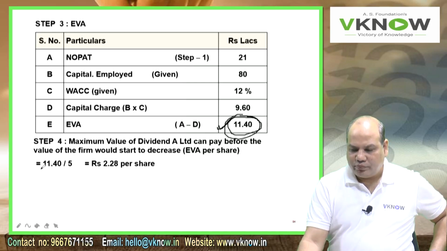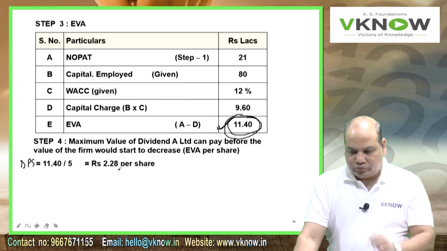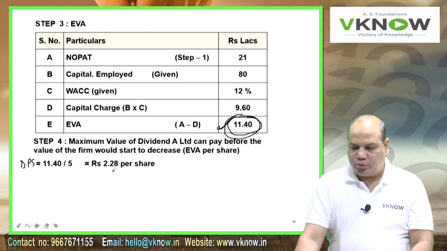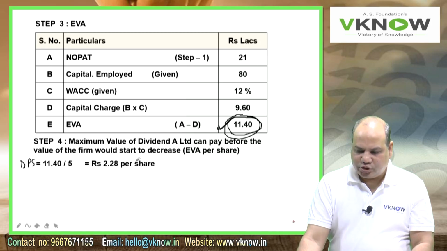Therefore, next line, dividend per share, DPS, equal to total EVA 11.40 divided by 5, that is equal to 2.28 per share.